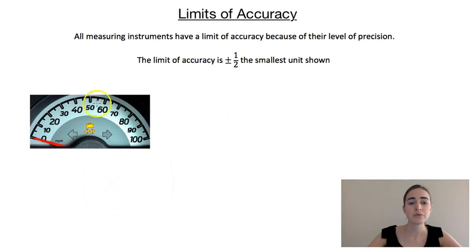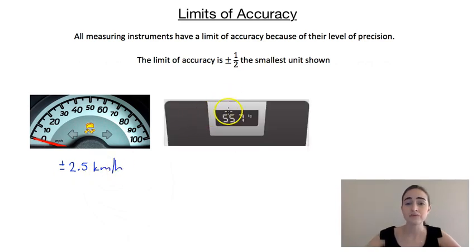In our first example, we've got a car speedo, and every 5 kilometers per hour is marked. Even though it only says 10, 20, 30, because it's got those markings in the middle there, that means we can get it accurate to the nearest 5 kilometers per hour. The smallest unit marked is 5 kilometers per hour, which means that our limit of accuracy is going to be plus or minus half of that. Half of 5 is 2.5, so our limit of accuracy is plus or minus 2.5 kilometers per hour.